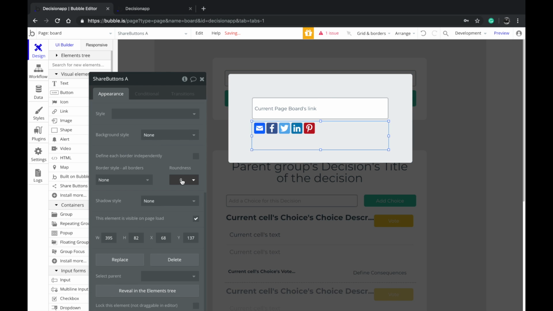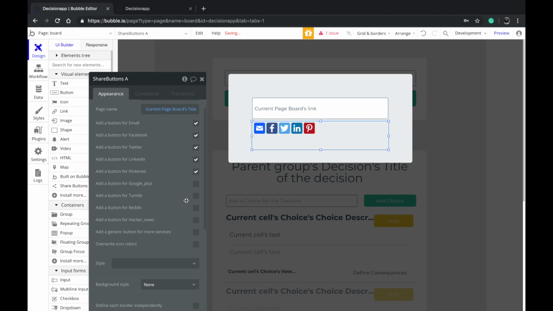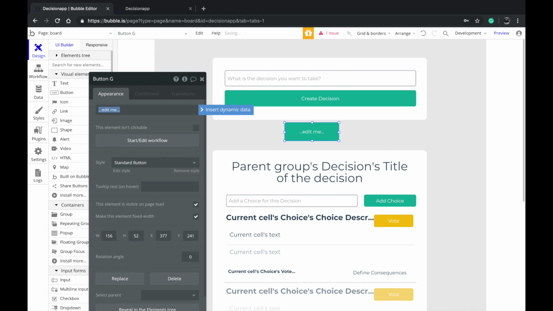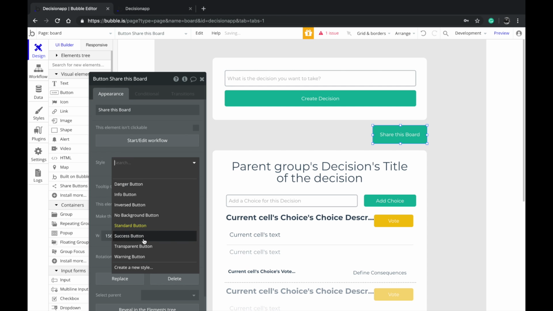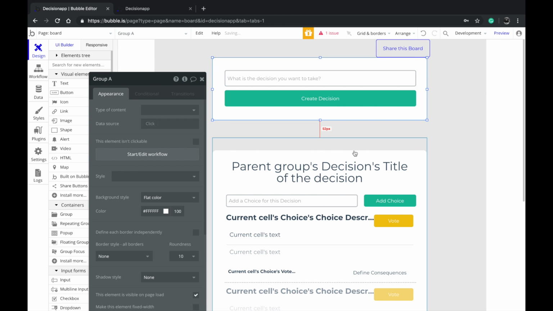So there you go. You probably want to center align this if you want to. Google Plus is no longer existing, so you don't want to have that. Whatever, however many you want, you can just add those. Now the share button is ready on the pop-up, but we need to add this to show the pop-up. So share this board, or you can just type in share. This one will probably be a transparent button. Probably want to add this on the top.